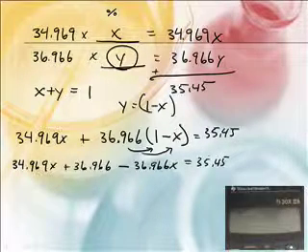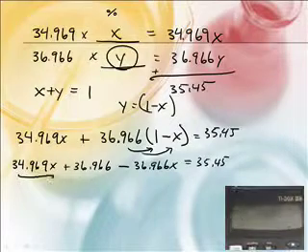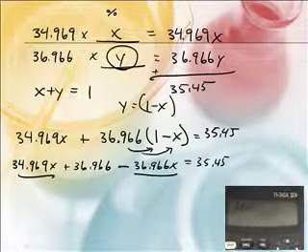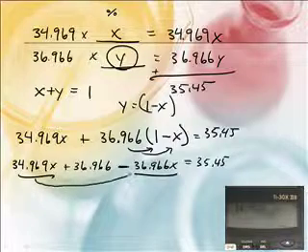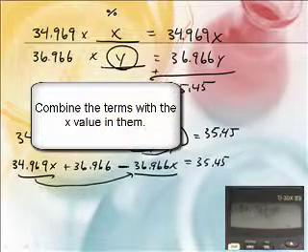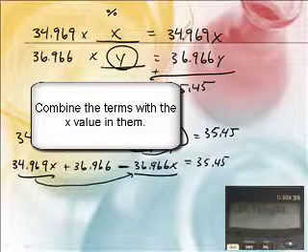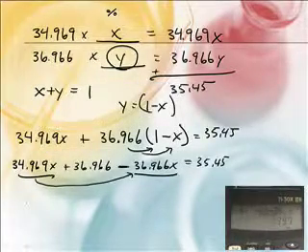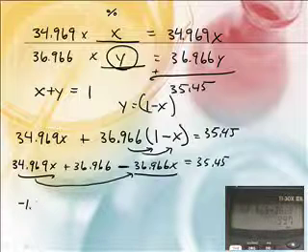I have X here and X here, so they need to go together. If you subtract these two numbers, 34.969 minus 36.966, that gives us negative 1.997X.